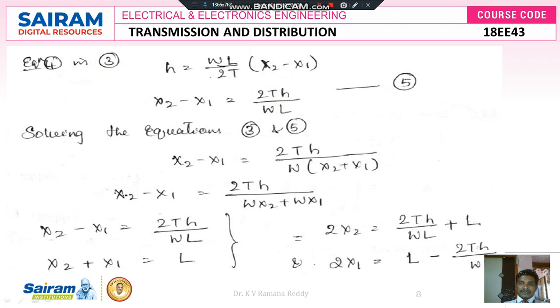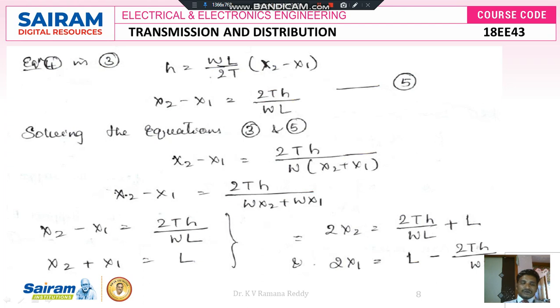From here, on the right hand side, x2 minus x1 is equal to, if you send 2T to that side, 2Th divided by WL, and we can treat it as equation number 5. Now from equation number 3 and 5: from equation number 5, x2 minus x1 is equal to 2Th by WL. Here L means x2 plus x1, so we can substitute it from equation number 3. Earlier we know that x2 plus x1 is equal to capital L.